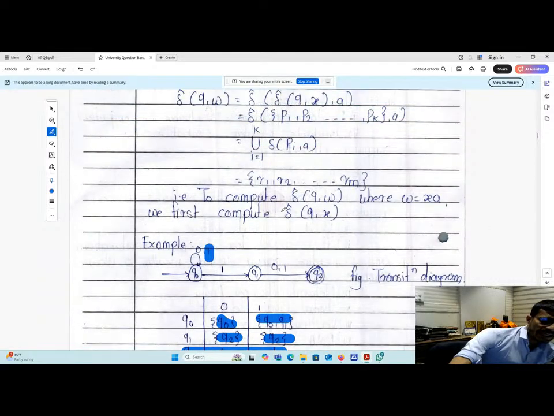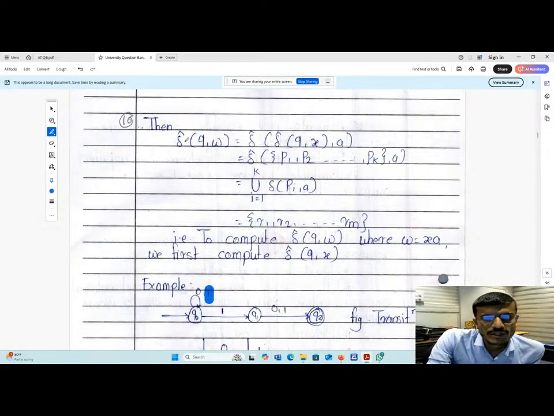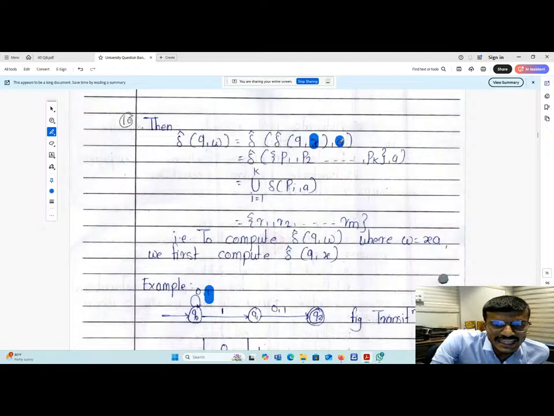Now we have to work on the extended transition function. So you can see here delta cap of q comma w. So q is the state and we have here w as a string that has to be read. So delta cap of q x comma a, where this x and a are substrings of this w. Keep in mind. Fine.